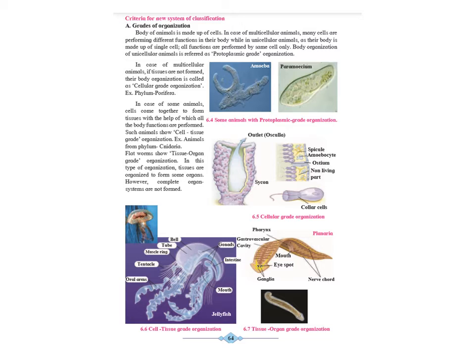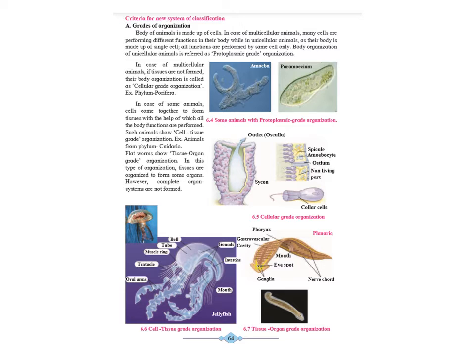There are five criteria for the classification based on the five kingdom type. The first criteria is called grade of organization. The body of animal is made up of cells. In case of multicellular animals, many cells are performing different functions in their body. While in unicellular, as their body is made up of a single cell, all the functions are performed by that single cell only. Now, body organization of unicellular animals is called protoplasmic grade of organization. The examples given to you over there are amoeba as well as paramecium.